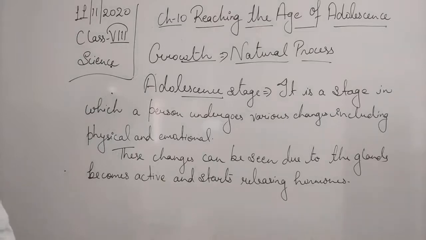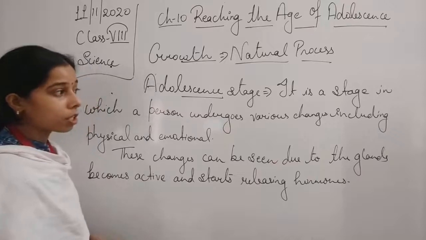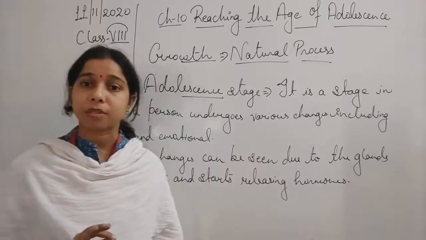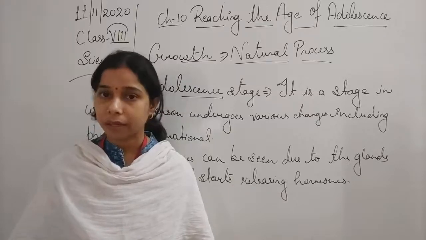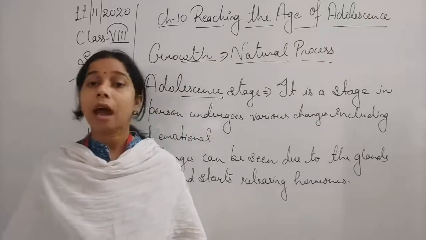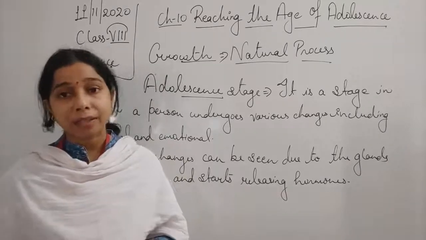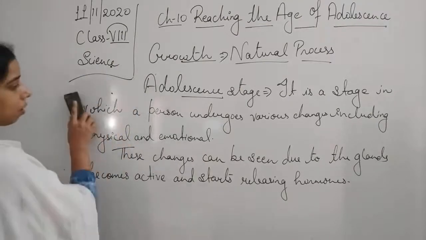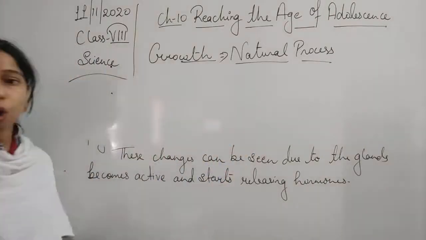Now the question is, what is a hormone? Why are we saying that the hormone is responsible for the changes? Hormones are basically chemical substances secreted by the different glands, and they are released in the body to the target part, the target organ, and they regulate and control the various activities going on inside the body. Okay, so we can write it: hormones.